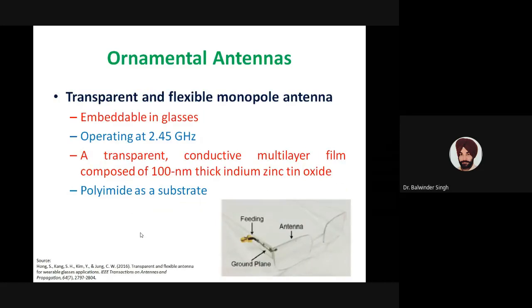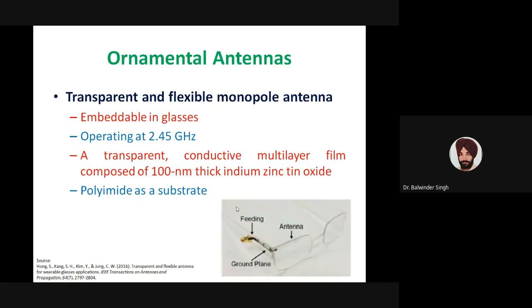Then this is another example of an ornamental antenna, where a transparent and flexible monopole antenna was embedded into the glasses. We can see from this diagram that this antenna was made part of the glasses, and as it was transparent, it was not easily visible to a person who is interacting with the person wearing these glasses. Here you can see that this antenna was pasted at the front glass, and the other part, the ground plane and the feeding structure, was integrated with one side leg of these glasses.